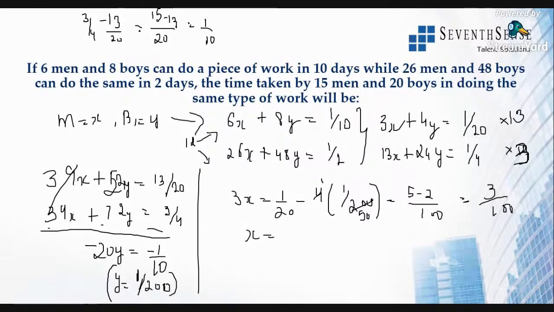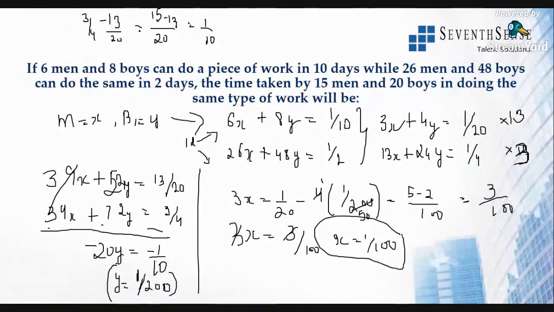All right, 3 by 100, which is 3x. 3x is equal to 3 by 100. So 3 and 3 get cancelled. So the x value will be 1 by 100. So x finishes 1 by 100, and Y finishes 1 by 200 of the work together.